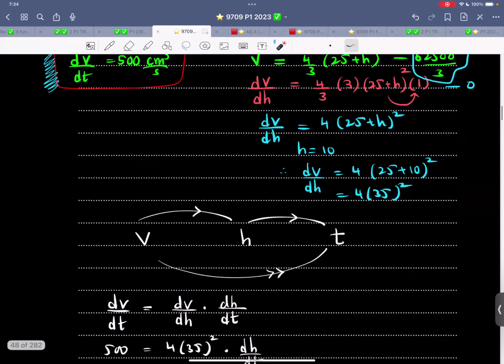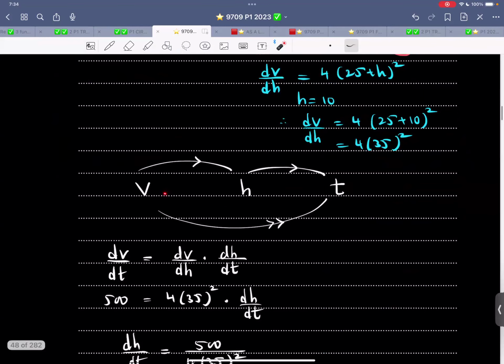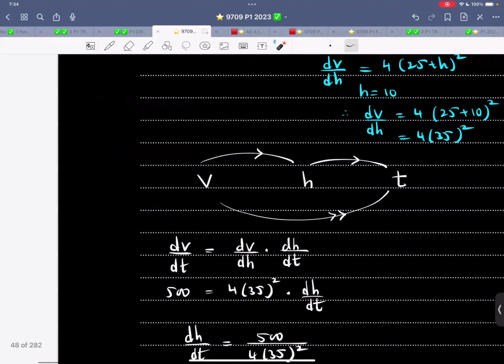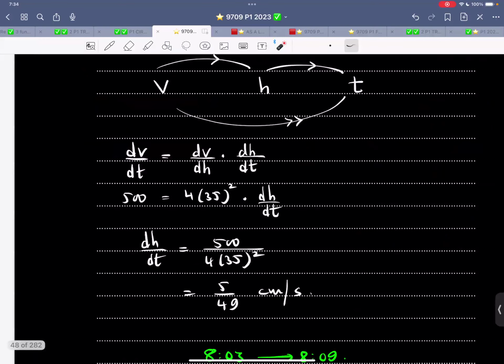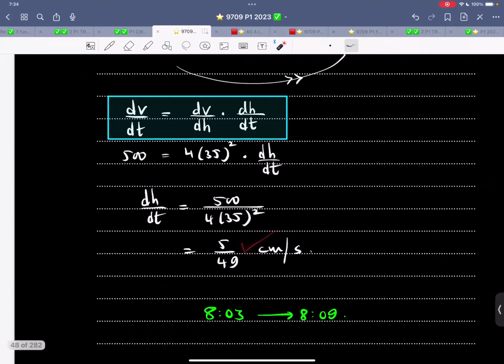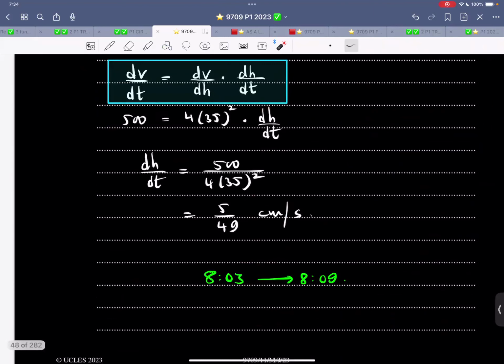You can write it like this. Volume is dependent upon height. Height is dependent upon radius. In other words, volume is dependent upon radius. So now when volume is dependent upon radius, therefore dV by dt. So let me highlight this. dV by dt is dV by dH into dH by dt. So now this is given. This is plugged in based upon basic differentiation. You make this the subject, leave the answer in the fraction form. That is the first thing.